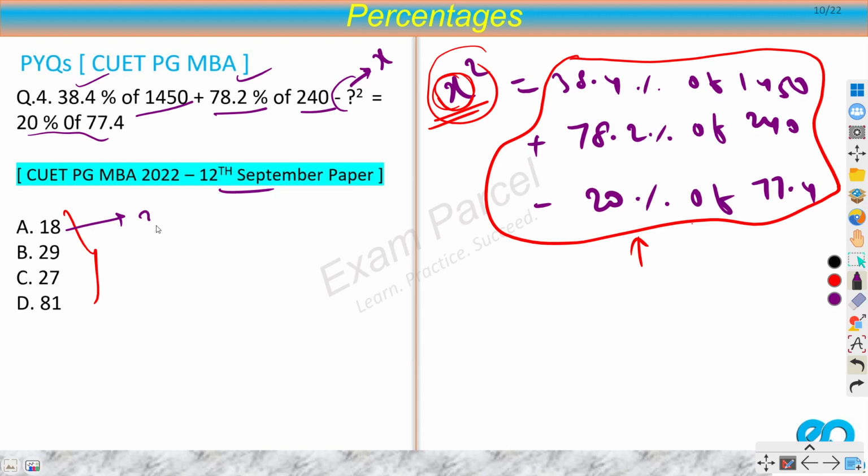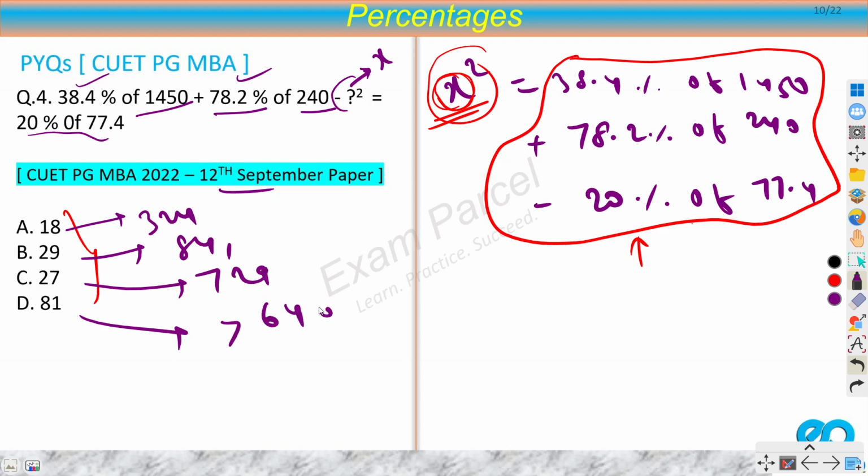So 18 square is 324, 29 square is 841, 27 square is 729, and this one is a big number, so this would be greater than 80 square. 80 square is 6400. We are not concerned with the exact value of this one, so I have simply put that this would be greater than 6400.